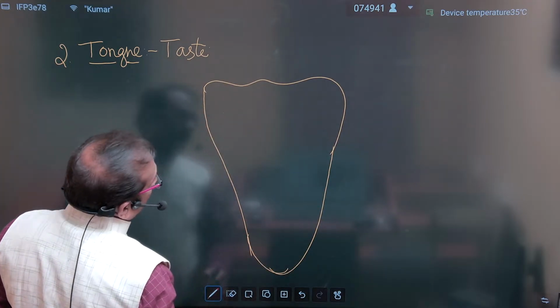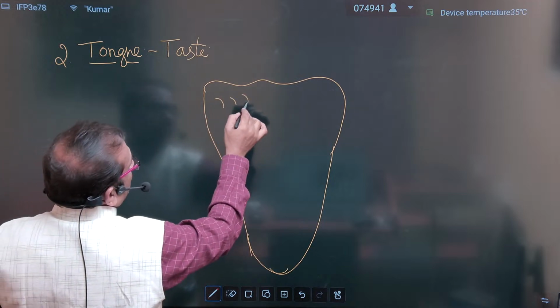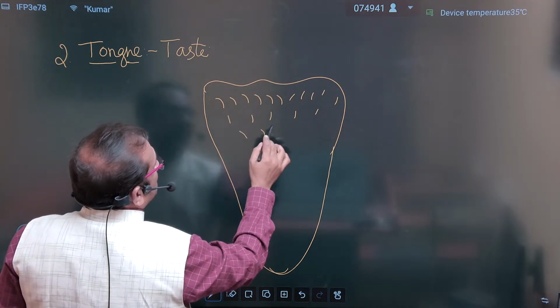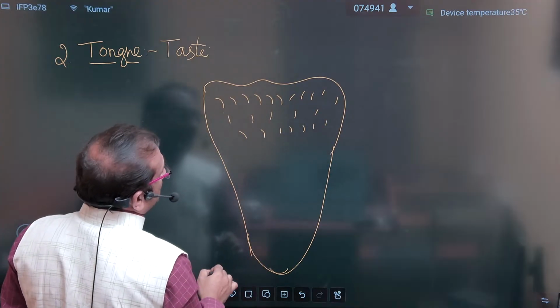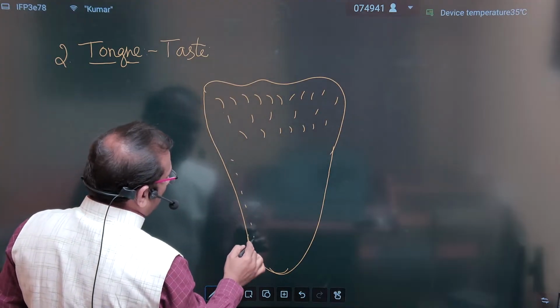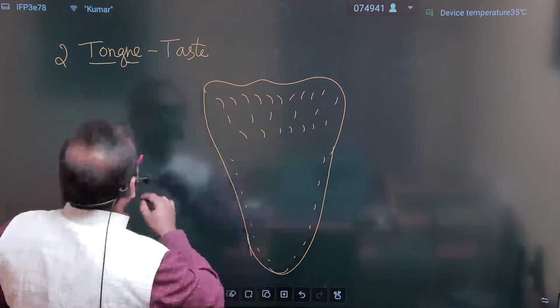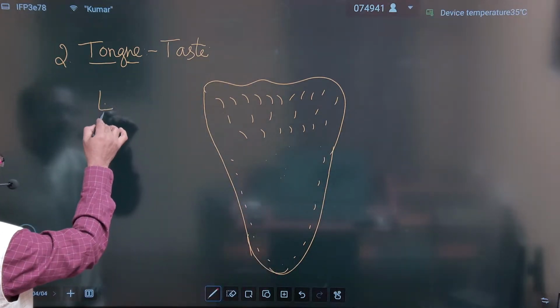If you see the tongue here, posteriorly, the taste buds, the papillae, are very large in size, and coming down, they are very small. On the tongue, there are four different types of papillae.